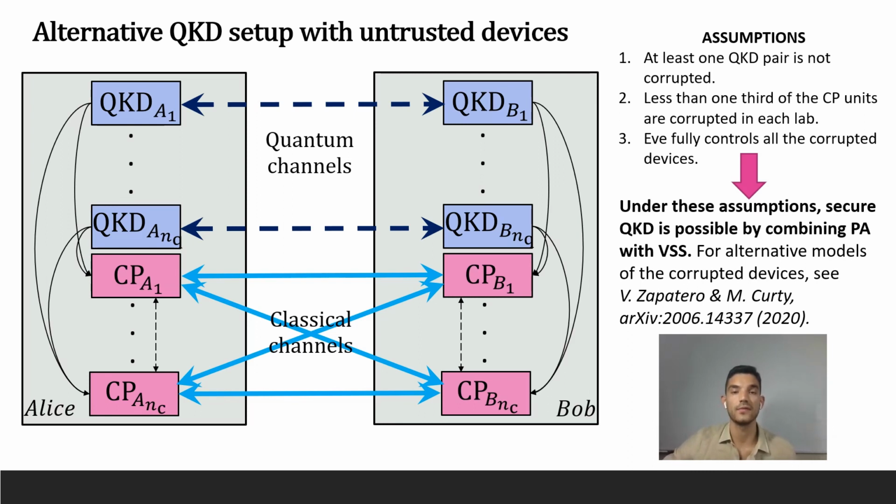Note that this is a very conservative setting that we are assuming here, because in particular Eve has total access to the internal information of the corrupted devices, and she can make them arbitrarily deviate from the protocol prescriptions. Of course, in practice, some QKD users might be interested in less conservative scenarios, and in this sense, in a recent paper, Marcos, Curty, and I have analyzed various alternative corruption models, and we have shown that some of them allow to reduce the resources and enhance the performance.